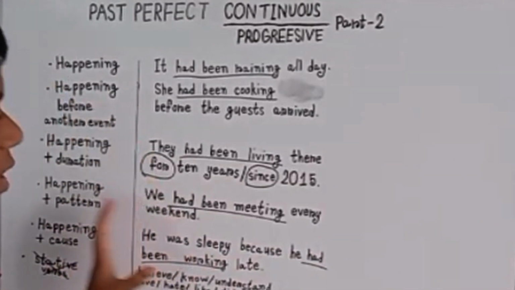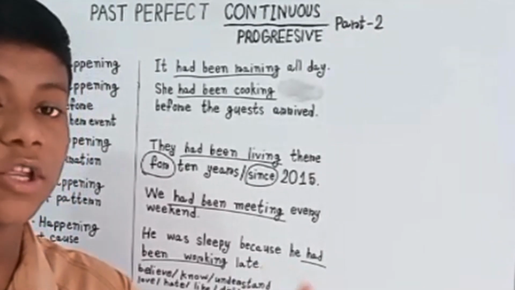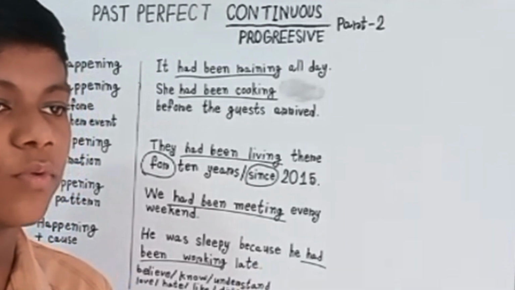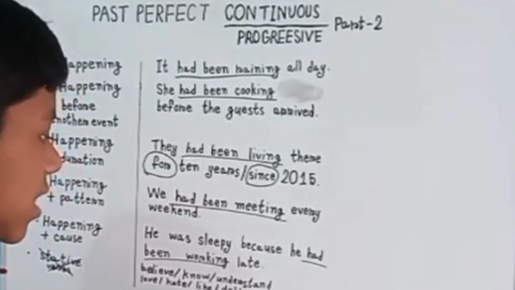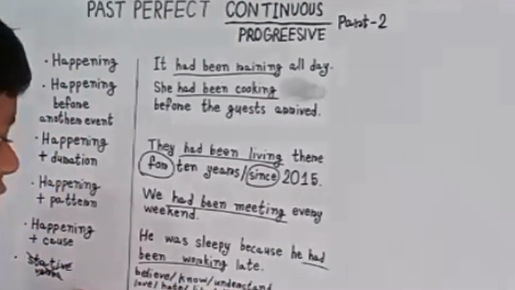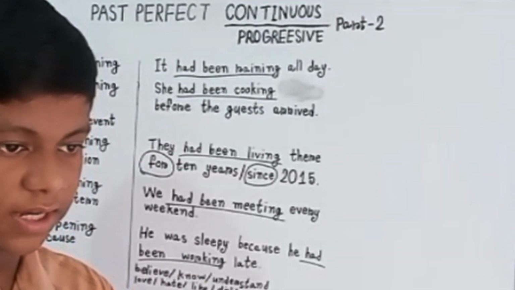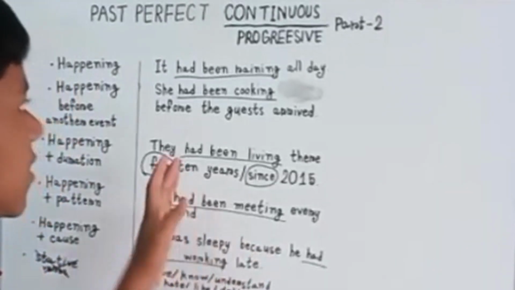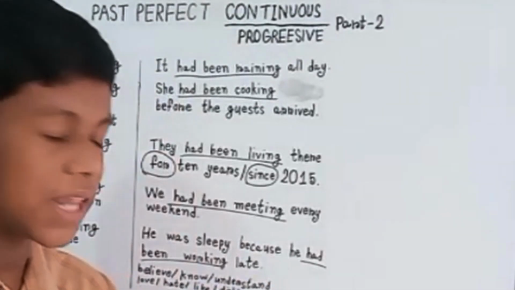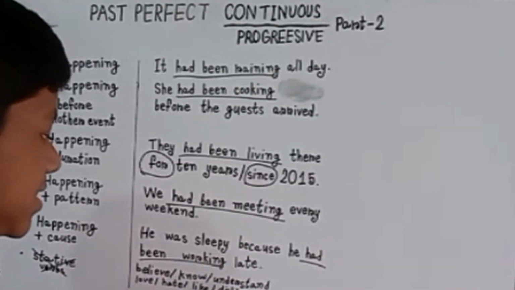So here we have seen some uses of the past perfect continuous tense, that is, when to use it properly. And now we will also learn when not to use it. Stative verbs cannot be used in continuous tenses, including the past perfect continuous tense. For example, verbs like believe, know, understand, love, hate, like, dislike.